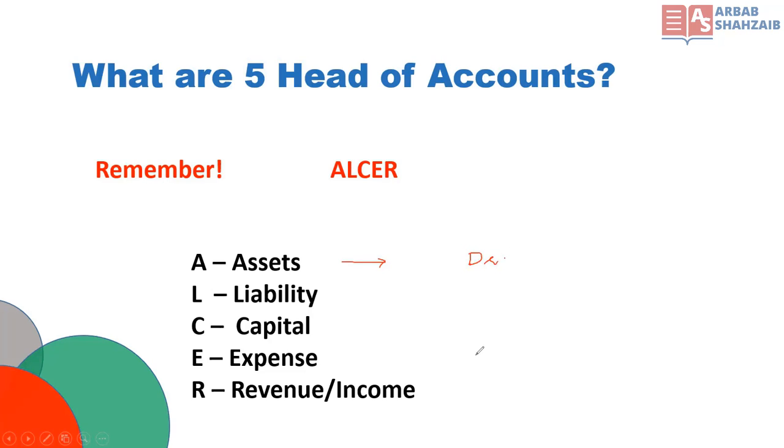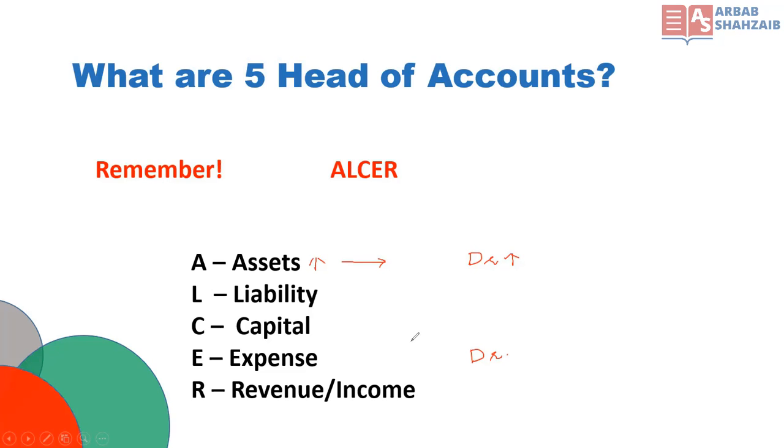And whenever any expense occurs in the business, we will record a debit entry. For example, we are buying a car, a vehicle for the business. So our assets are increasing, and whenever assets increase, we record a debit entry.